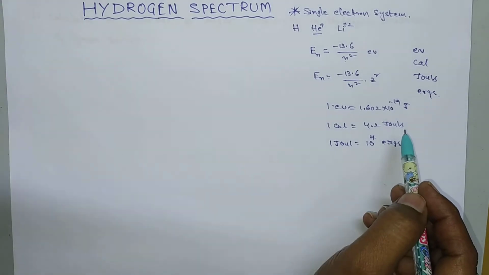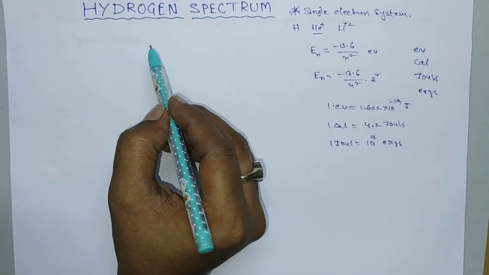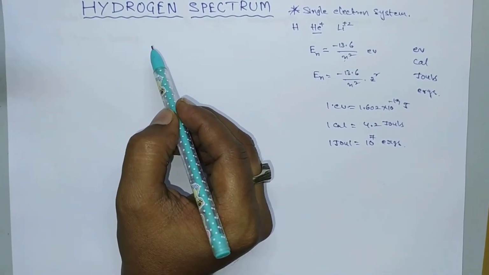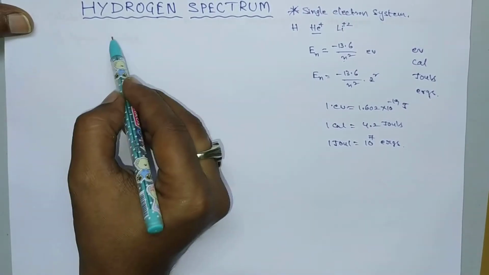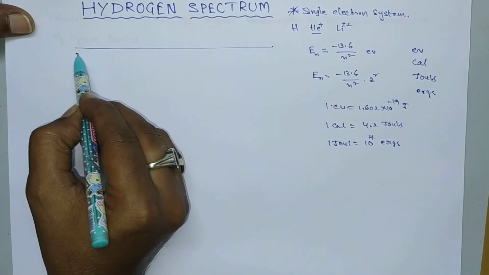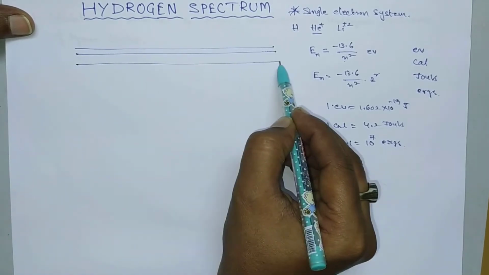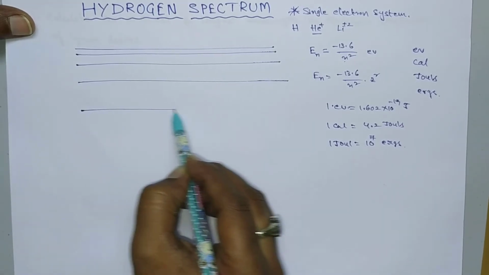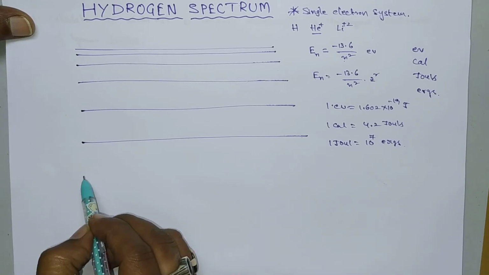Now let us consider the hydrogen spectrum. It consists of several electronic transitions. Whenever the electron jumps from a high energy level to a low energy level, it emits some amount of energy, which can be represented by a series of lines. Let us consider a series of orbits.